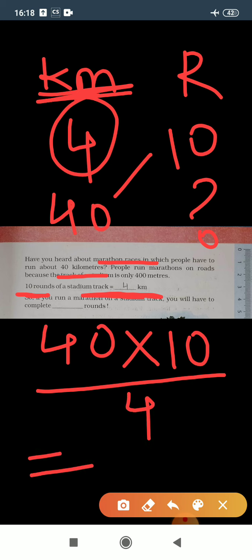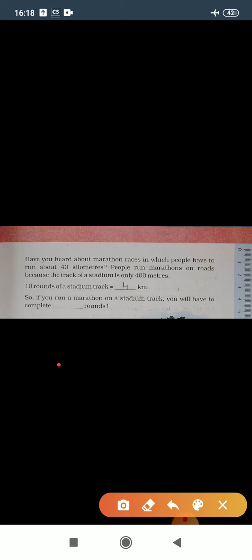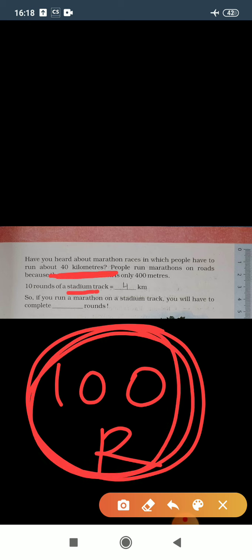Everyone knows that 4 tens are 40. So 10 multiplied by 10 gives you 100 rounds. For 40 kilometers they need to take 100 rounds of this stadium track.